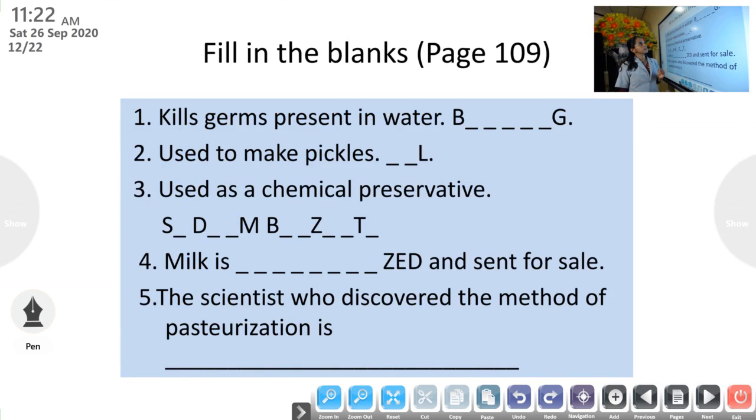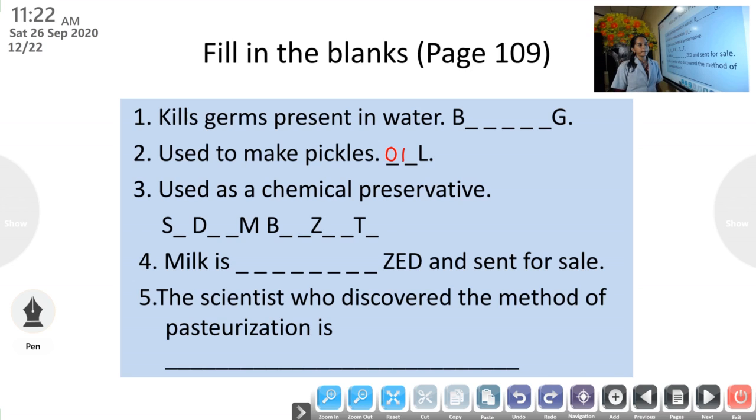Now in the last class, in the fill in the blanks, page 109, there were 2 questions I told you that we will discuss today. Now the second question, used to make pickles, dash dash. What is the answer? Yes, oil. Oil is used to make pickles. Then the third one, used as a chemical preservative.